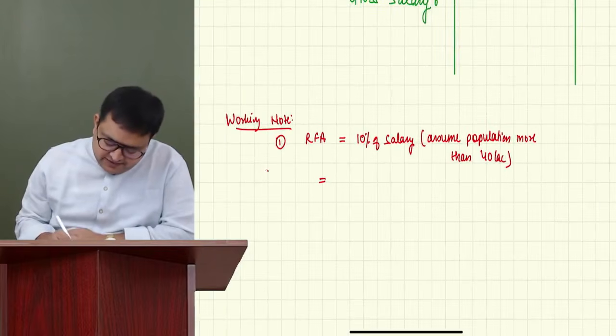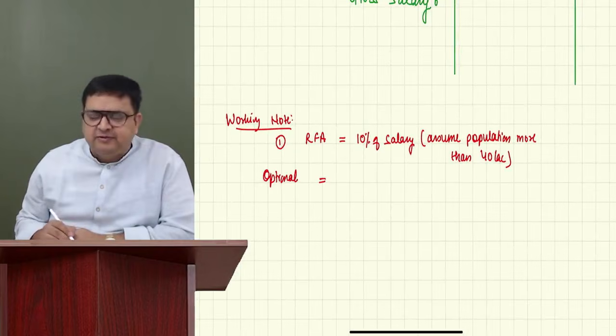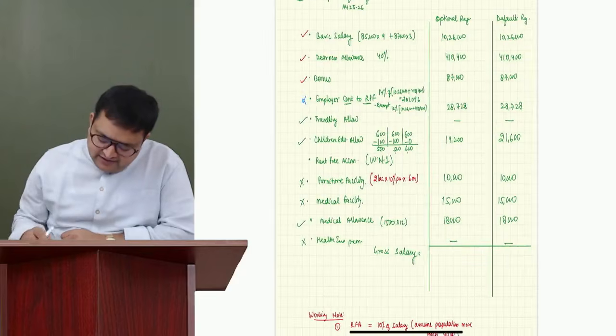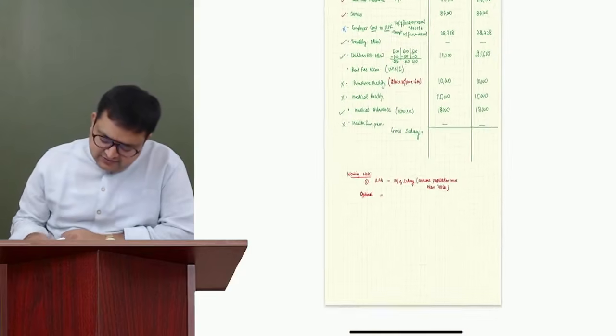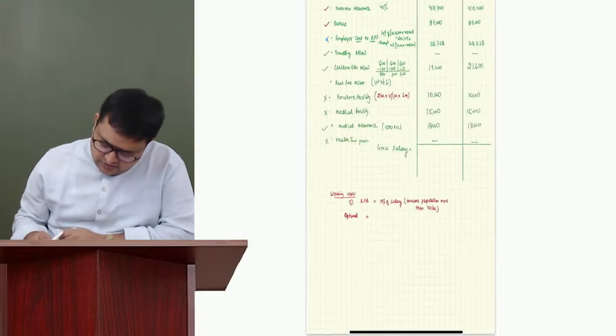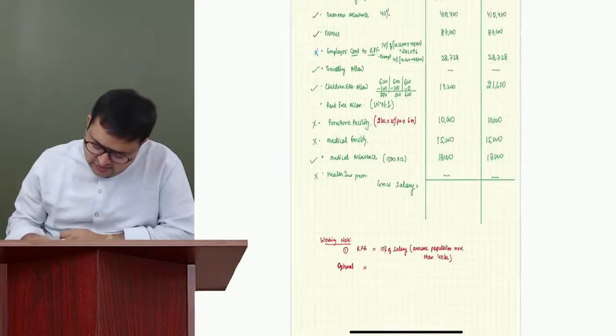So under the optional regime, the RFA value would be something different. Basic salary we will take 10,26,000.